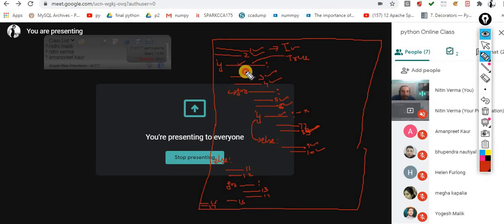So I am repeating once again, your 1 and 2 are independent statements, they will be executed. If this condition is true, then the control moves to the 3rd and 4th, because they are part of this if. Now 5 and 6 will be executed inside the for loop, because this if condition is part of this for loop. When this if condition is true, then your 7 and 8 will be executed. If this if is not true, then your 9 and 10 would be executed. Now you guys will tell me when statement 14 will be executed.